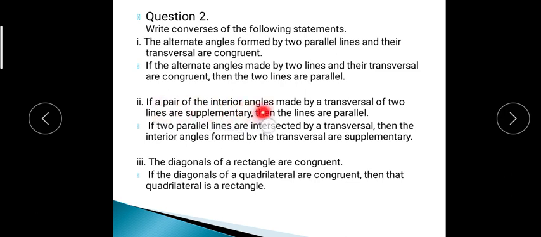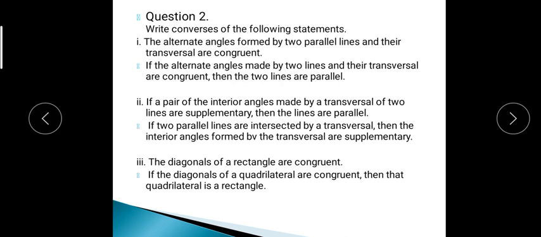If a pair of interior angles made by a transversal of two lines are supplementary, then the lines are parallel. Its converse: if two parallel lines are intersected by a transversal, then the interior angles formed by the transversal are supplementary. The diagonals of a rectangle are congruent. Converse: if the diagonals of a quadrilateral are congruent, then the quadrilateral is a rectangle. Students, don't be confused: if-then, and then the converse of if-then. They are simple sentences.